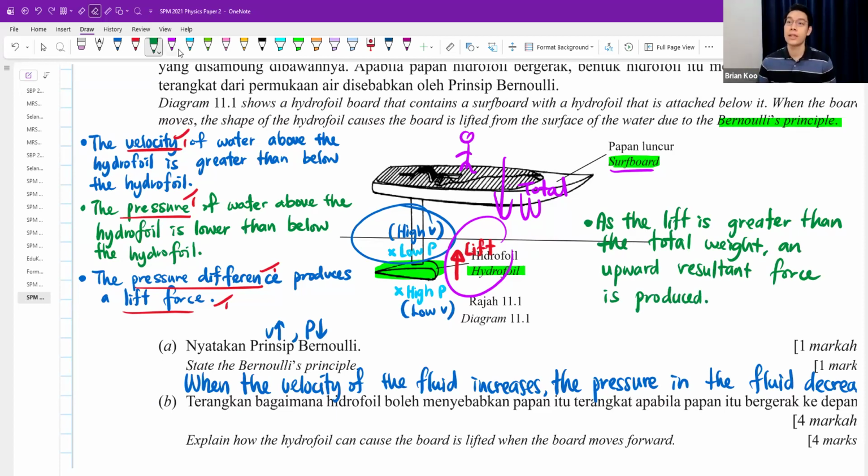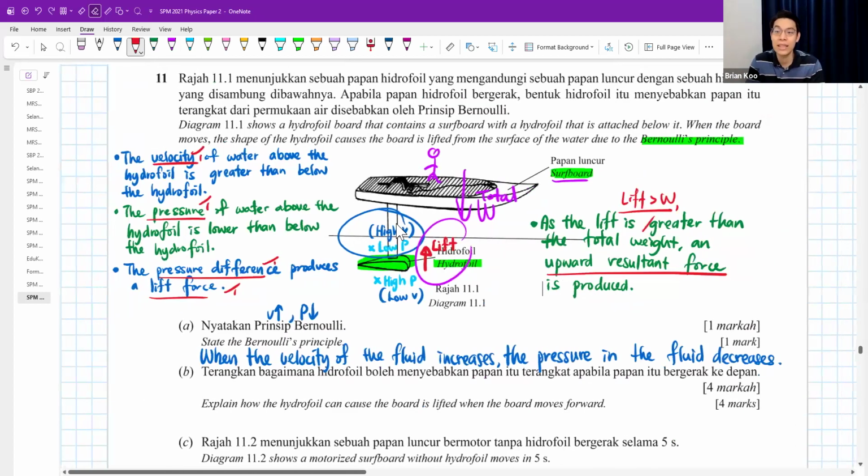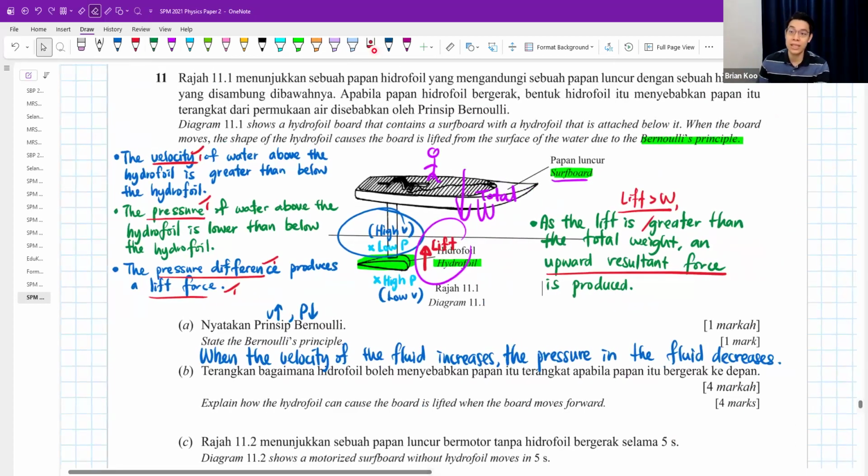Okay, so the last mark here is talking about if your lift bigger than W, that's why you get a upward resultant force. Okay, so the upward minus the downward force, I will still get some resultant, that's why I can go up. Okay, that is how I would answer. But writing the Bernoulli stuff alone, you already get 4 marks.